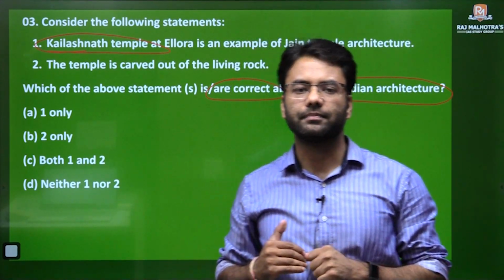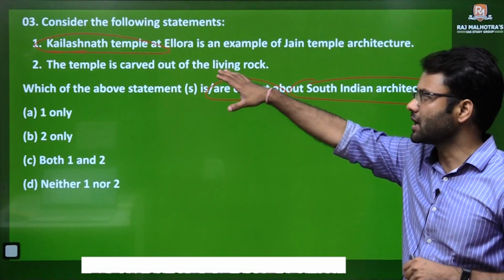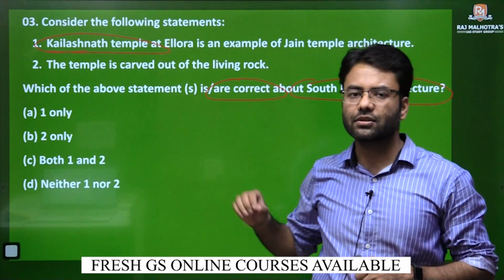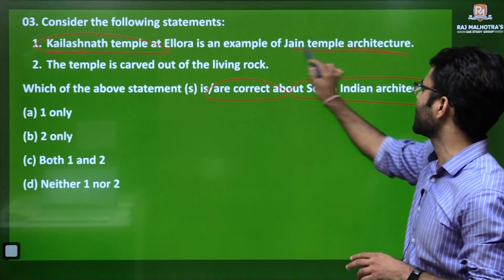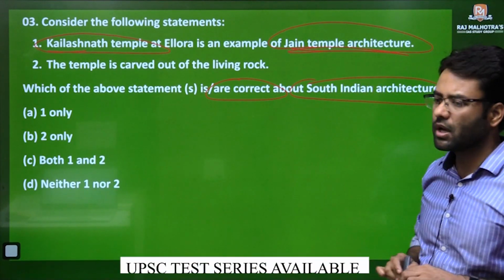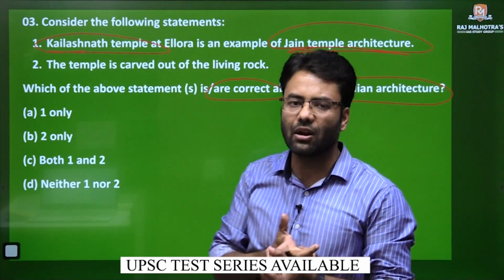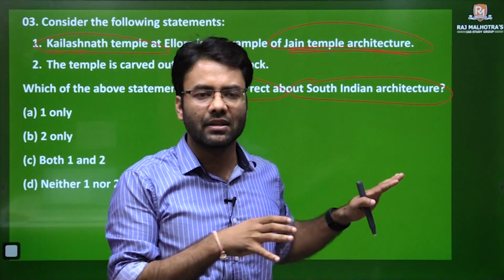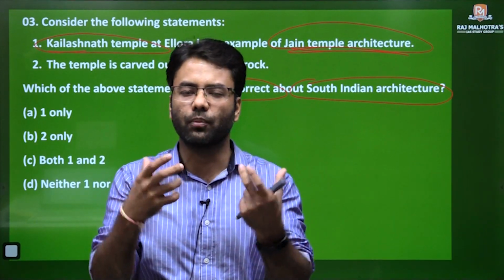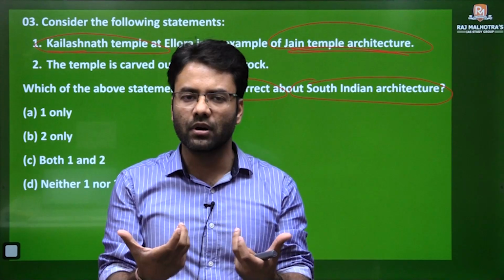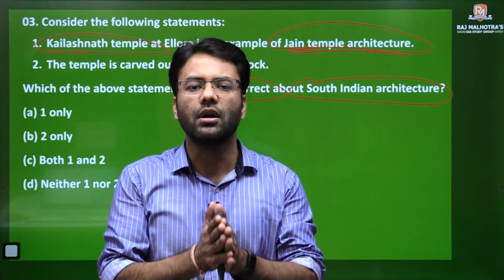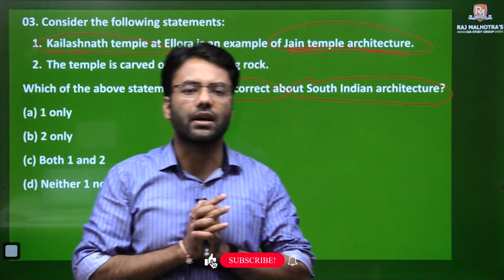Now the next point is regarding the Kailashnath temple. It is a mixture of both. We cannot specifically say it is a Jain style of temple architecture, because here you have both Nagara style and Dravida style. And as I said in the starting, if you have features of both Nagara and Dravida style, then that style is called Vesara style of temple architecture.